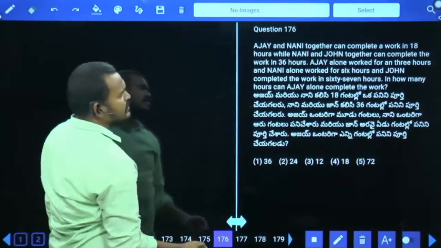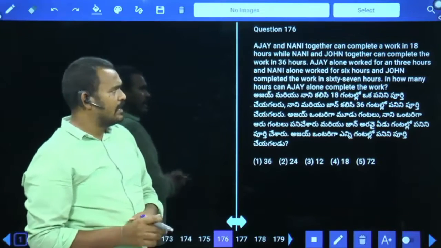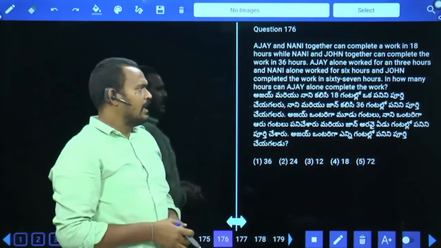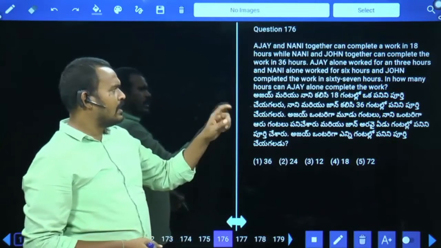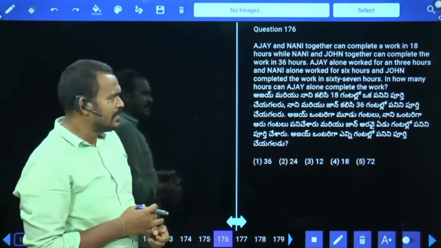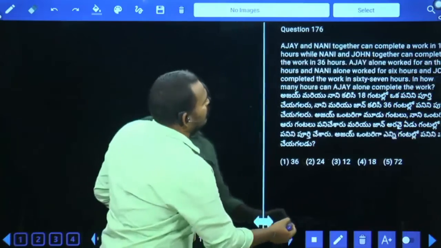Question number 176. Ajay and Nani together can complete a work in 18 hours, while Nani and John together can complete the same work in 36 hours. Ajay alone worked for 3 hours and Nani alone worked for 6 hours, and John completed the work in 67 hours. In how many hours can Ajay alone complete the work?